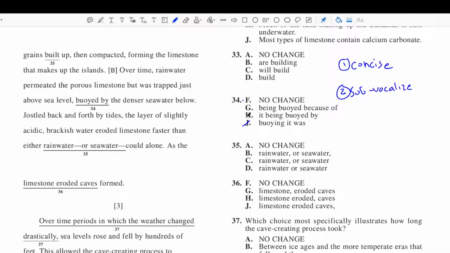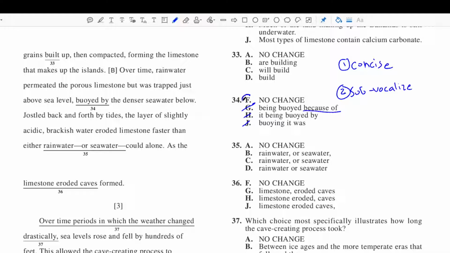Okay, next two options, you're going to have the same problem. Let's start with H, it being buoyed by. Trapped just above sea level, it being buoyed by the denser seawater below. Okay, again, that's awkward. It's too wordy, right? If we can say the same thing in two words, why would we use four? And we're left with G, being buoyed because of. Well, this because of changes the meaning of the sentence at the very least. It's pretty much awkward and illogical, so we know this is going to be wrong as well. We're not really sure what they're trying to say.